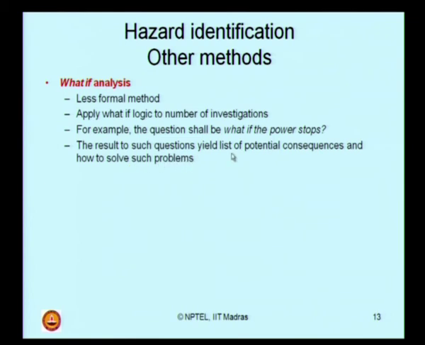For example, what if the power stops? The consequence could be that the temperature and pressure in the process industry cannot be maintained. The control panel cannot be effectively functional. These can be two consequences if the power stops. How to resolve such an issue?